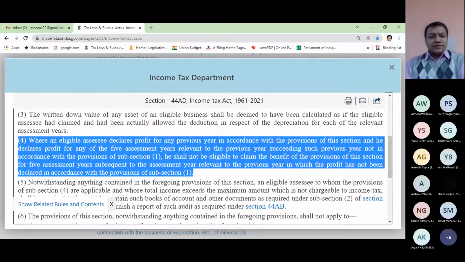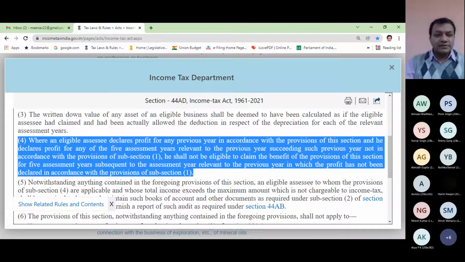Where an eligible assessee declares profit for any previous year in accordance with the provisions of this section, and he declares profit for any of the 5 assessment years relevant to the previous year succeeding such previous year not in accordance with the provisions of subsection 1.